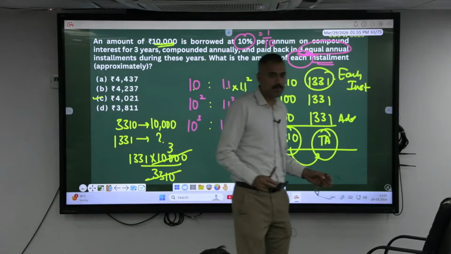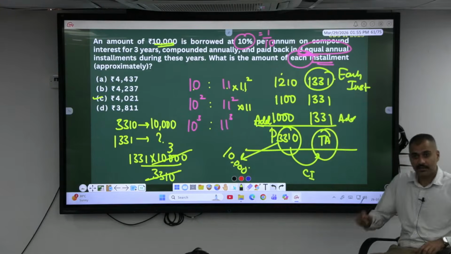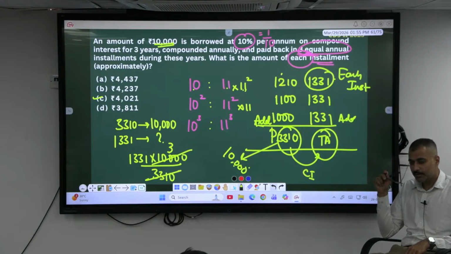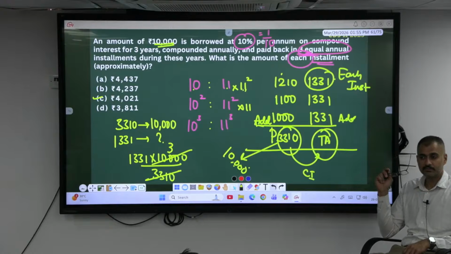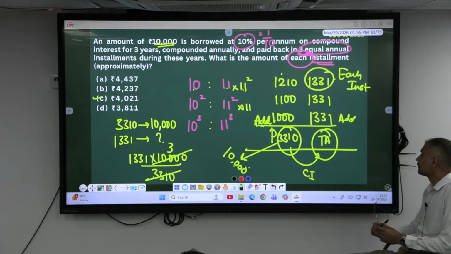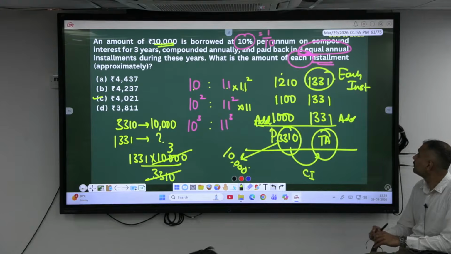Remember, those who have done the concept in the class, you will get the familiarity here. If not, just remember this one. So whatever PYQ you are witnessing here, everything is there in your notes, revise.